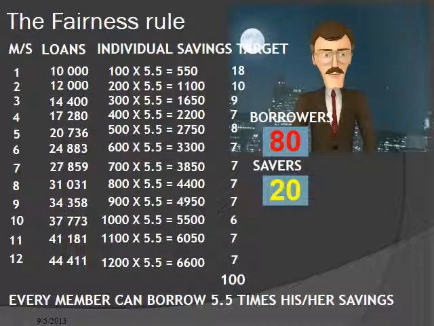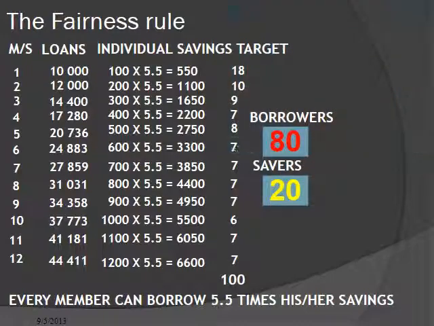For the savers, this creates a problem. They may withdraw their savings to invest them in other instruments that will give them a return on investment. In the cooperative, we want to discourage this. Therefore, the cooperative must give the savers the benefit of interest on savings. In the next slide, we will demonstrate how interest on savings is possible.